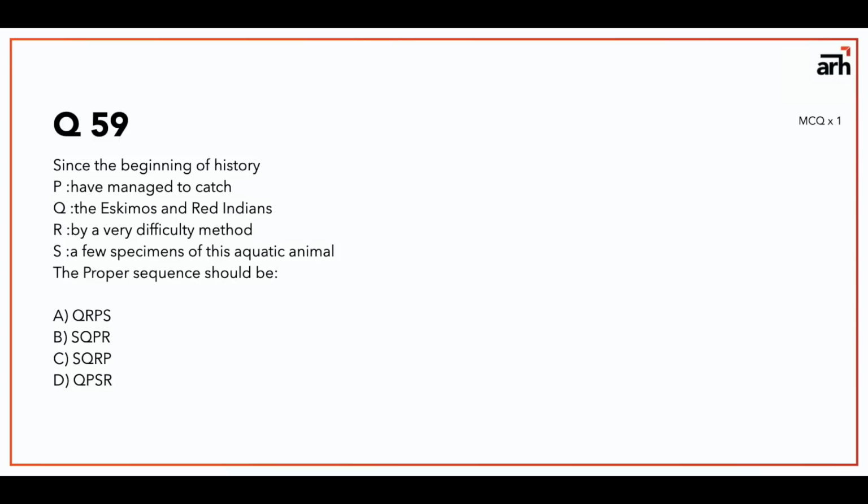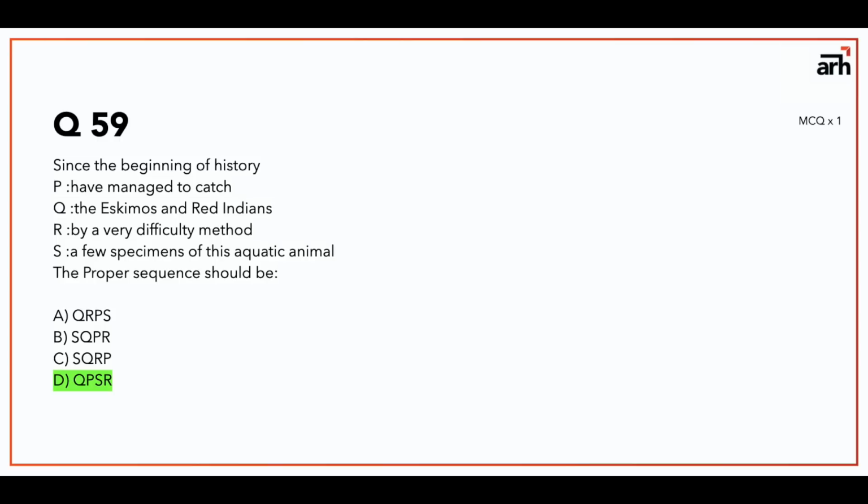Now, in this type of question, generally a sequence will form automatically as soon as you read it, but just to check if your answer is correct, say it out loud. If it's correct, it will make sense to you. Otherwise, it will smell a little fishy here and there. So for me, since the beginning of history, the Eskimos and Red Indians have managed to catch a few specimens of these aquatic animals by a very difficult method. I think this is the right sequence. Yes, this one is the right sequence.